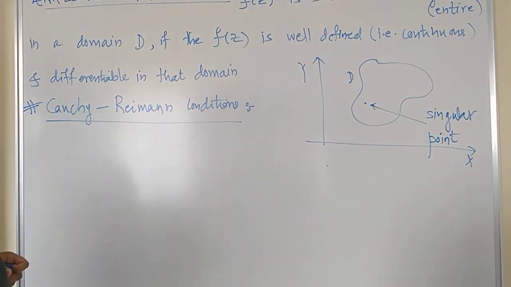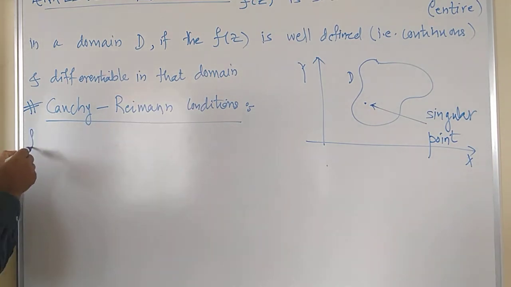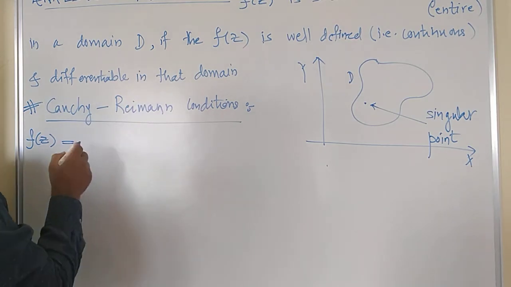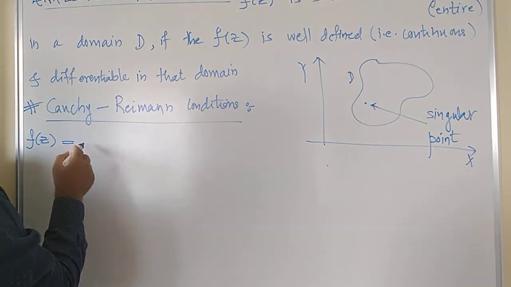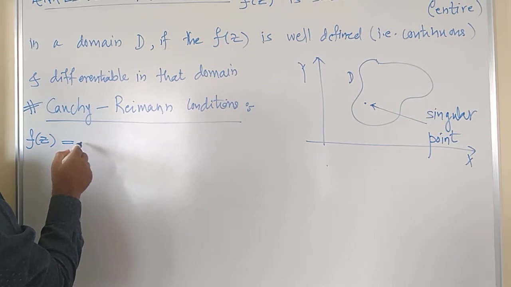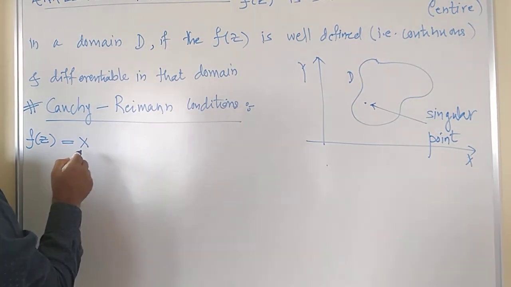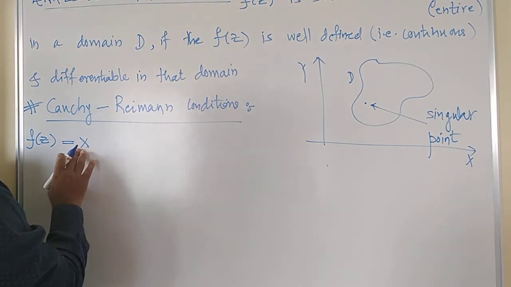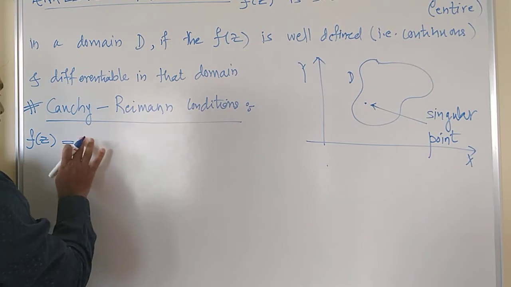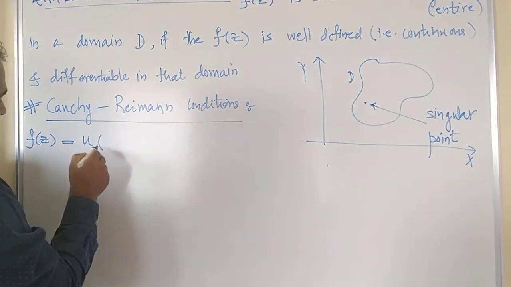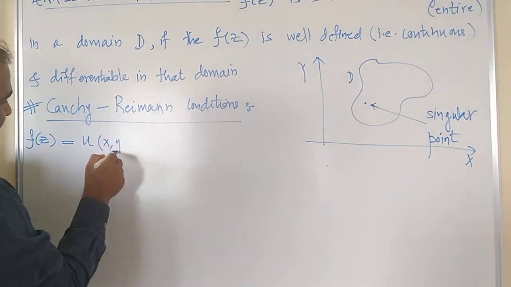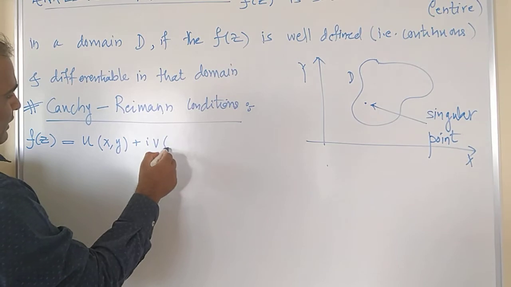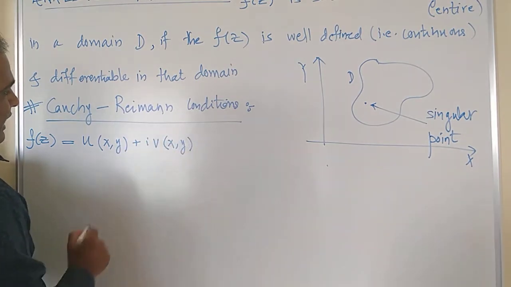Now to see these conditions, let us consider again a function f of z. So function f of z is a function of two variables, right? Let us consider first two real variables, that is x and y, right? u is a function of two real variables x and y, and v is also a function of two real variables x and y.